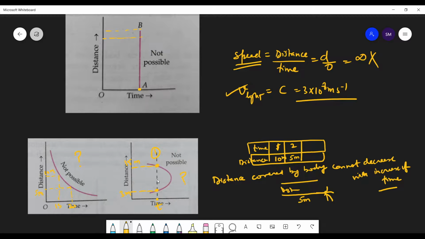Okay. Next thing. So that's the main point. And next thing is again here. This graph is not possible simply because two positions at a particular time are not possible.